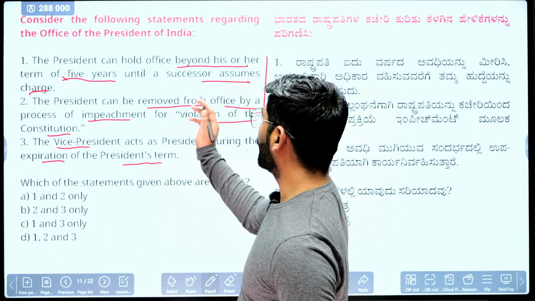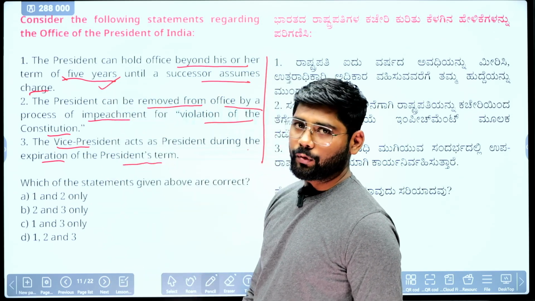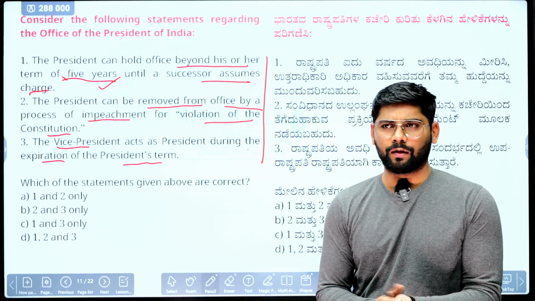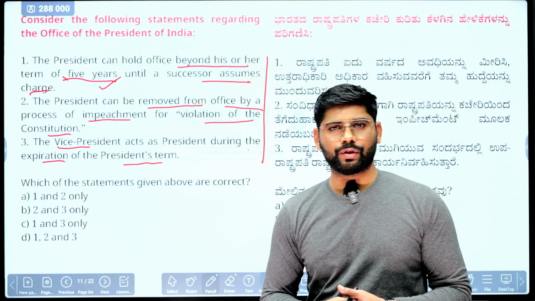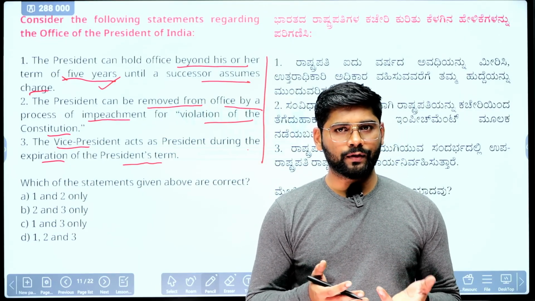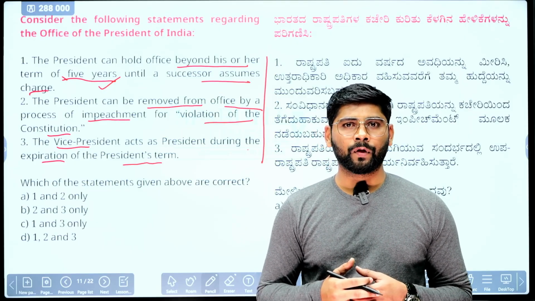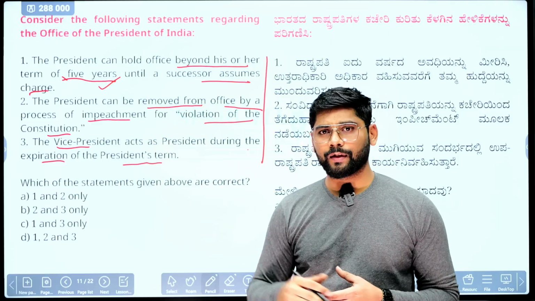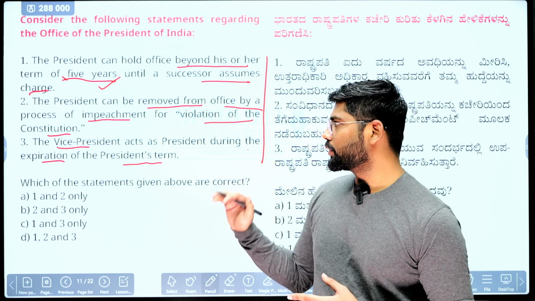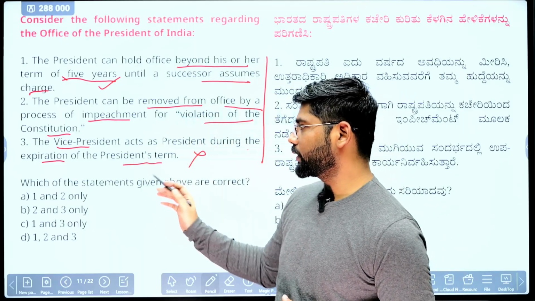The President can hold office beyond his or her term of 5 years until the successor assumes charge. Yes, this is a provision made by the Constitution to avoid an interregnum. If the presidential election is held some 5 or 10 days before, and the person elected as President-elect cannot assume the duty for that particular period, the sitting President continues until the President-elect takes charge. At that time the Vice President is not allowed to become President. So the first statement is correct, and the third is wrong.